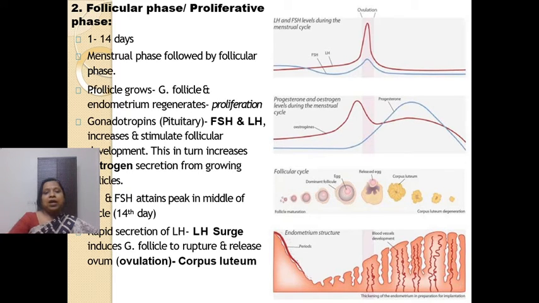Now the effect of FSH is to stimulate the development of the follicles, right? So we can see in the follicular cycle that the follicles develop till the 14th day, and on the 14th day the walls of the follicle rupture and ovulation occurs, right?